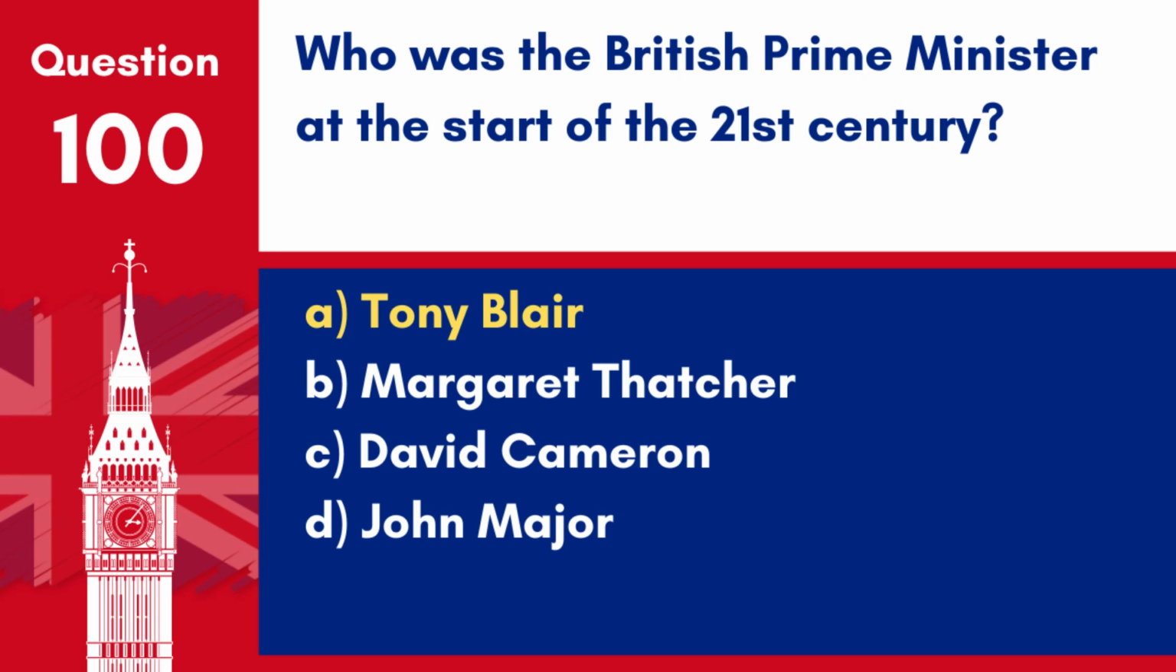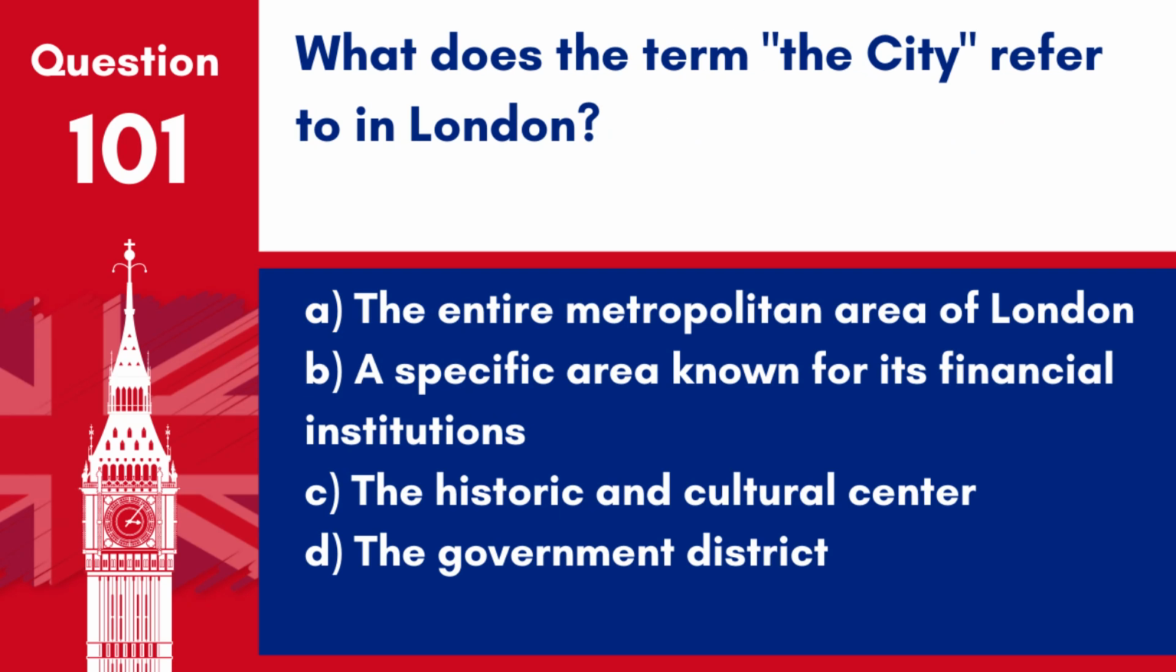Answer: A. Tony Blair. Tony Blair was the British Prime Minister at the start of the 21st century, having been in office since 1997.